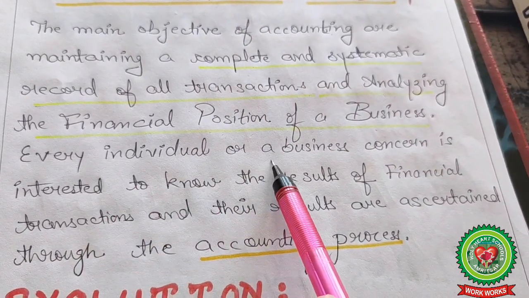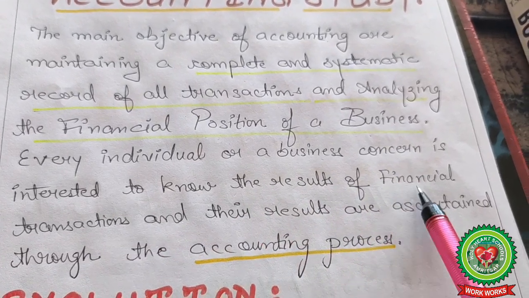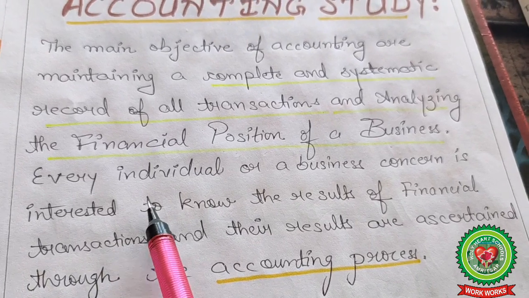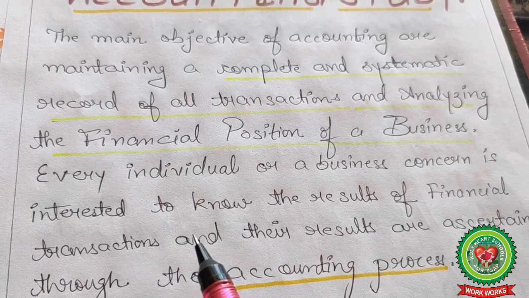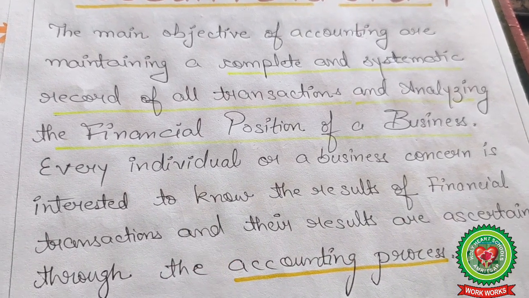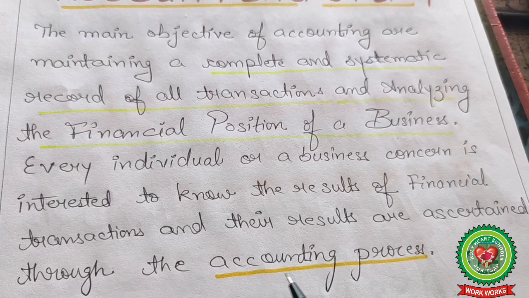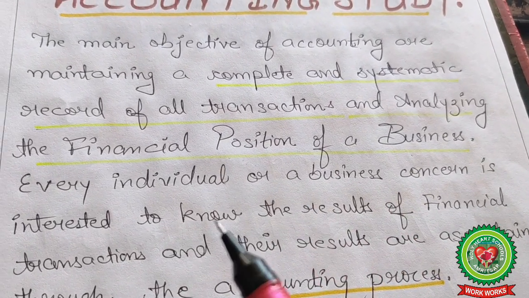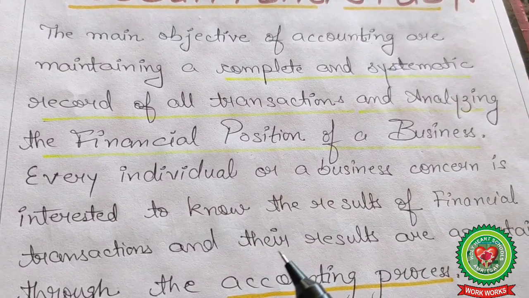Every individual or business concern is interested to know the result of financial transactions. Yes, all the stakeholders are interested in the result of financial transactions, and their results are ascertained through the accounting process. So proper processes, proper rules and regulations are followed for this purpose.